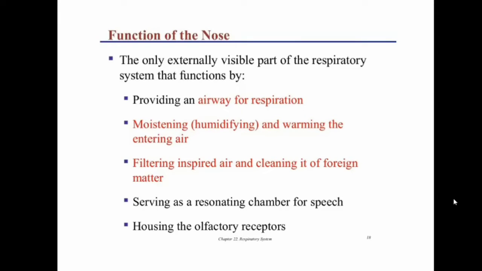Functions of the nose. The only externally visible part of the respiratory system, it functions by providing an airway for respiration, moisturizing and warming the entering air, filtering inspired air and cleaning it of foreign matter, serving as a resonating chamber for speech, and housing the olfactory receptors.